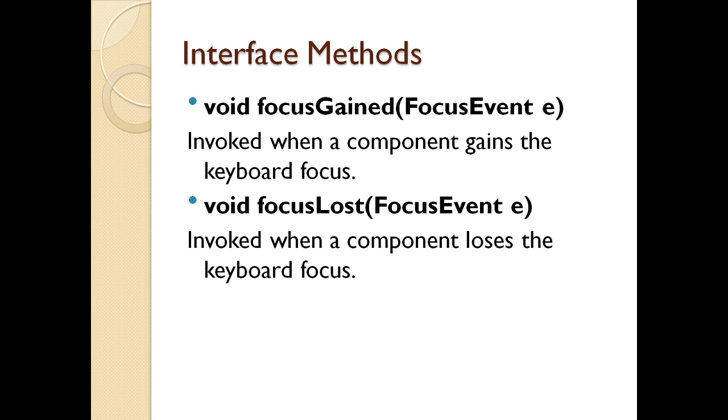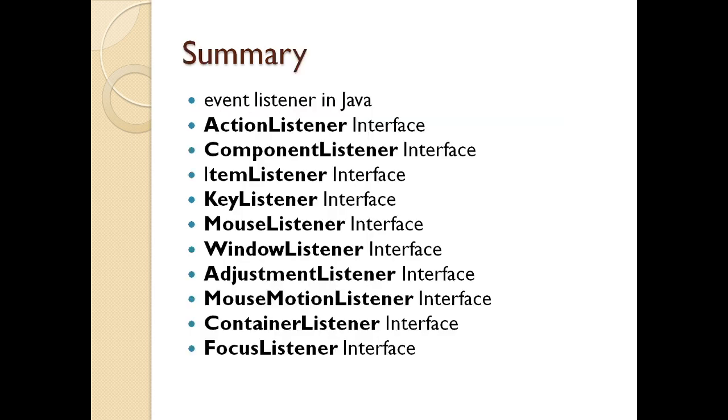To summarize, in today's lecture we have seen what the event listeners in Java are, what an action listener is, and what a component listener is. We also saw the item listener, key listener and mouse listener. For windows and containers, we saw the window listener, the container listener and adjustment listeners, the mouse motion listeners, and lastly we saw the focus listener interface.